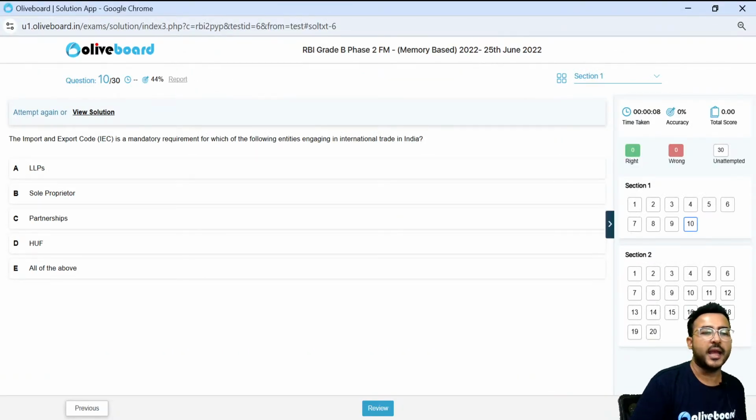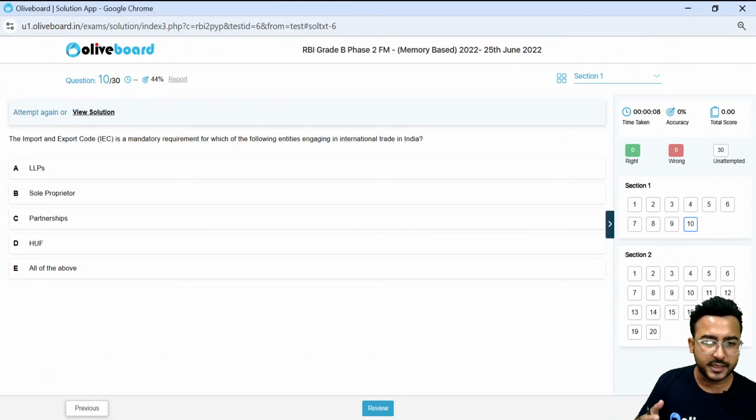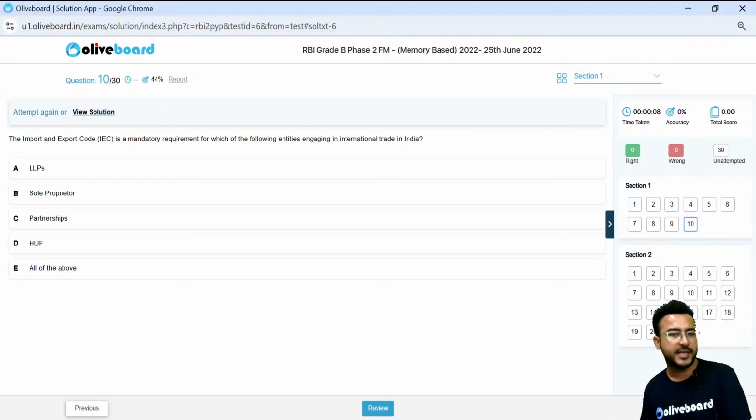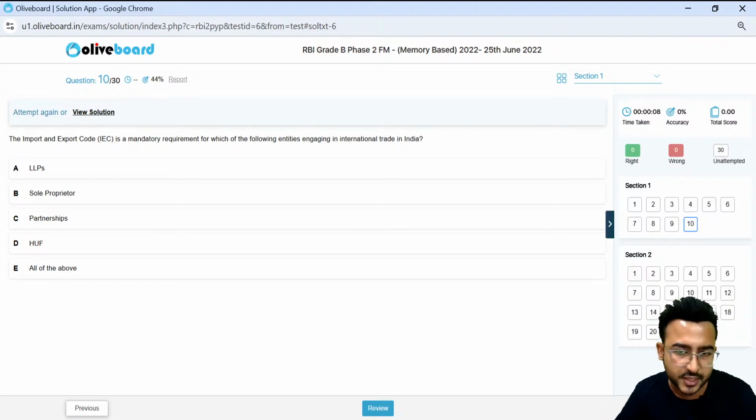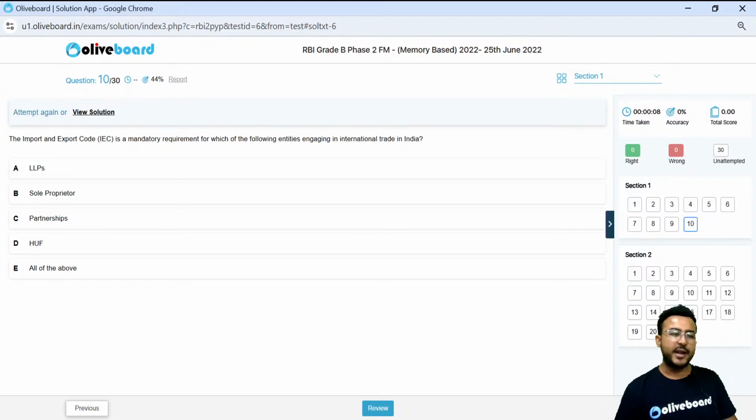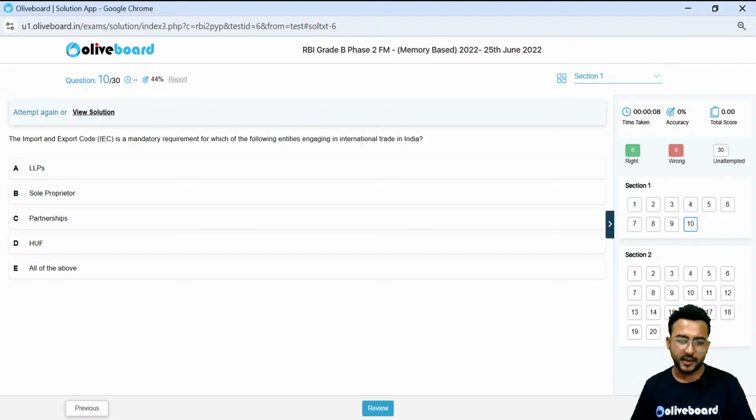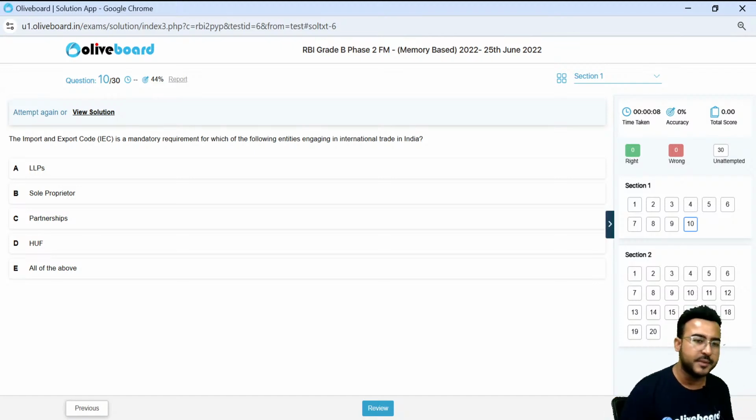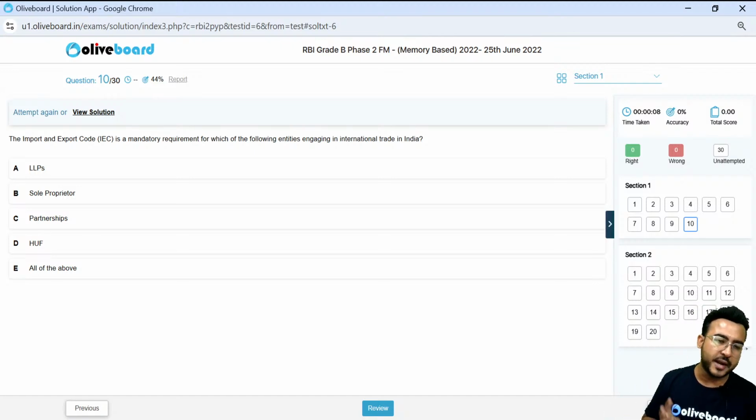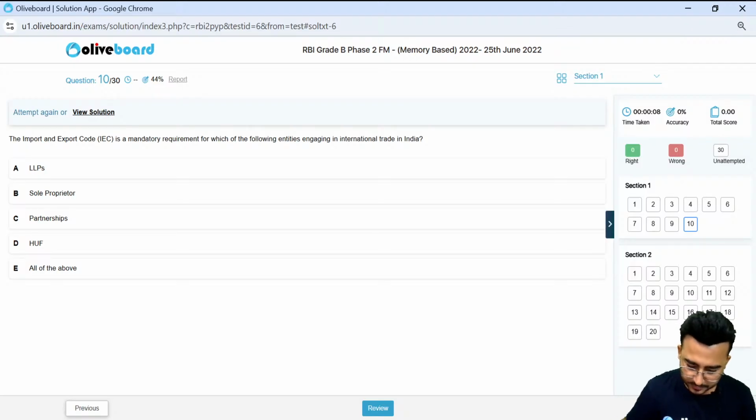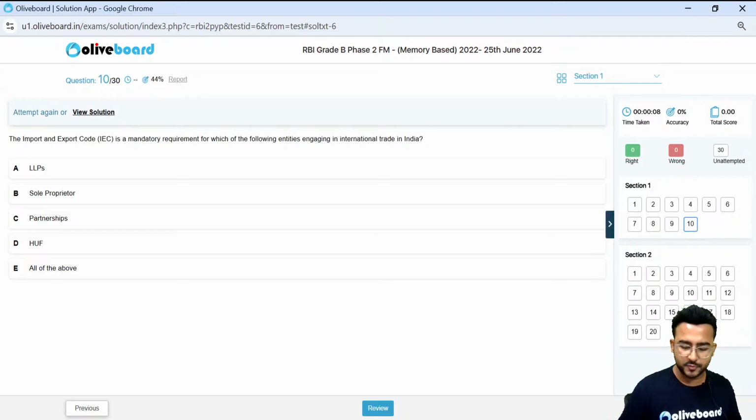Next one, the import and export code is a mandatory requirement for which of the following entities engaging in international trade in India? Who is required to take the importer and exporter code if these entities are engaging in international trade? First one, LLPs, limited liability partnership, sole proprietor, partnership, HUF, or all of the above. What do you think, guys? What should be the correct choice here?